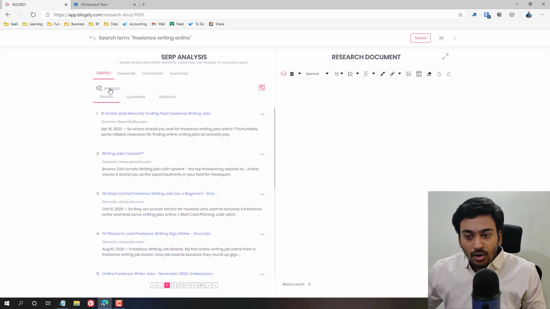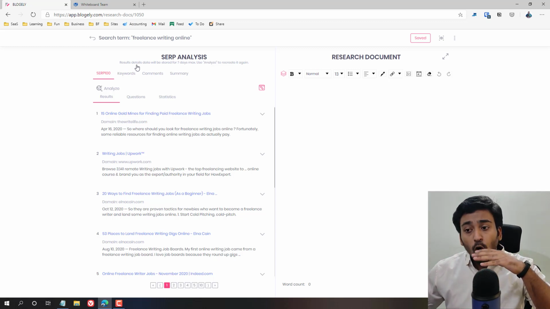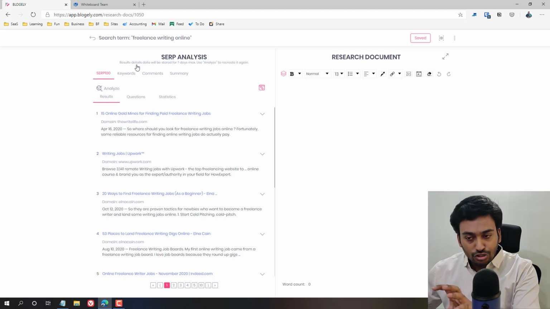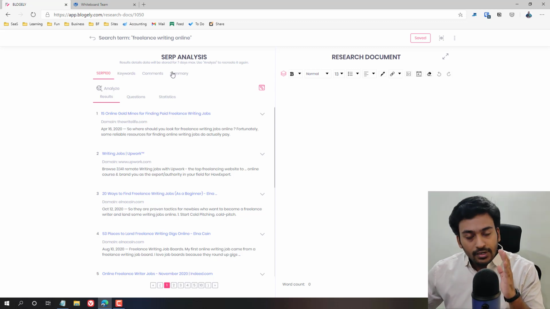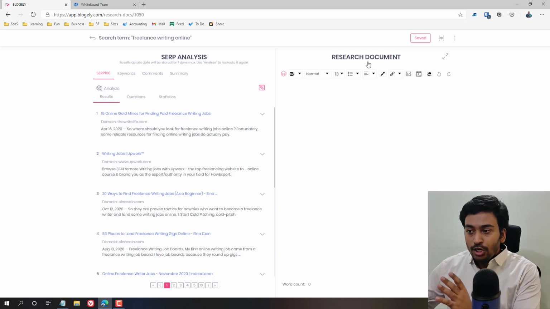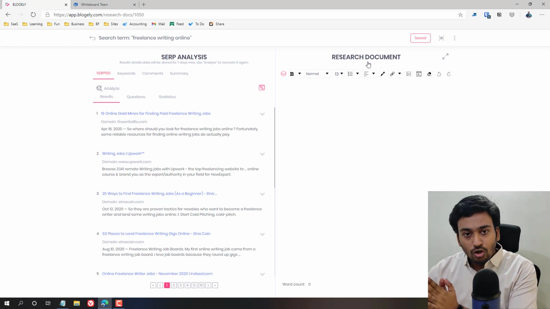First, you can see now the analysis is done and this particular loading screen disappeared, and it shows this as a SERP analysis, where it's showing you what data it was able to grab from the search engine. So we can see SERP 100 showing the SERP snippets, keywords, comment summary. I will go in order, and on this side you are seeing something called the research document.